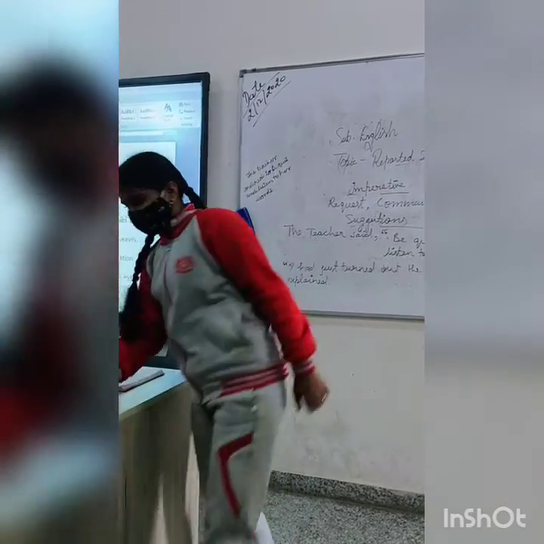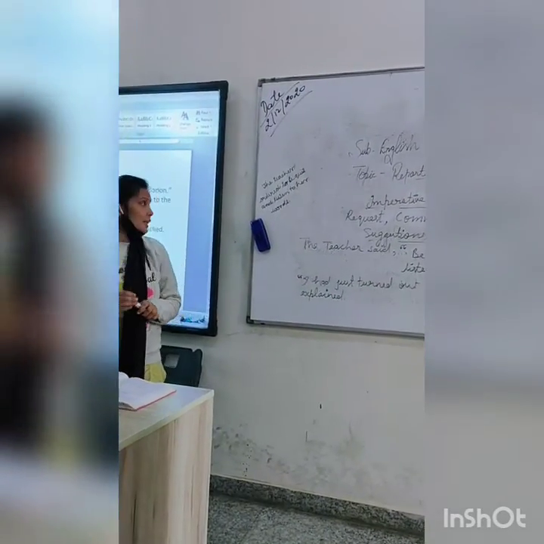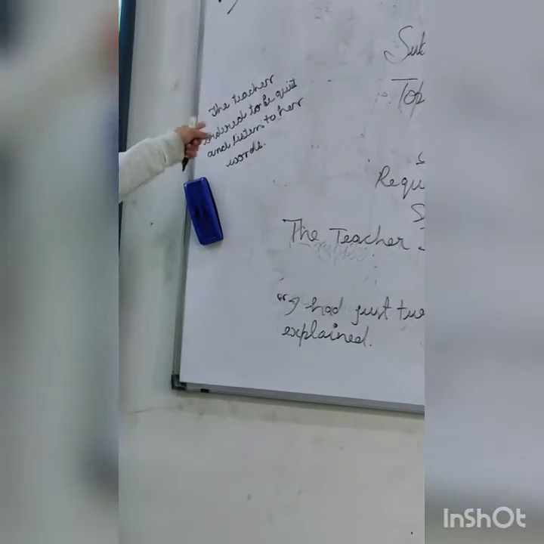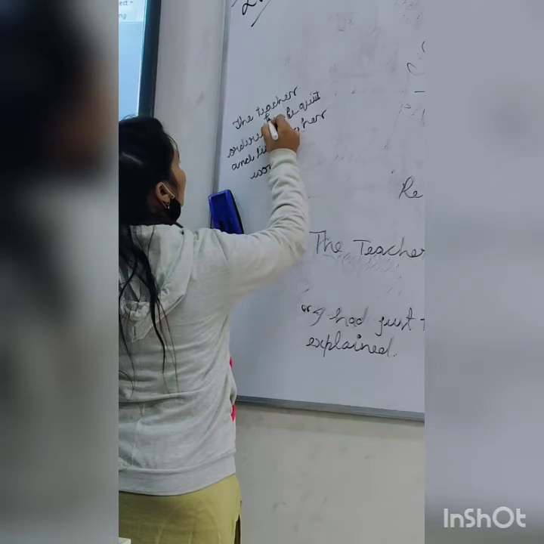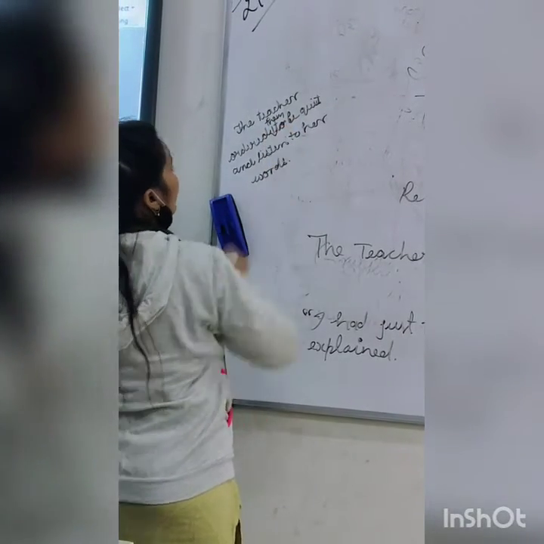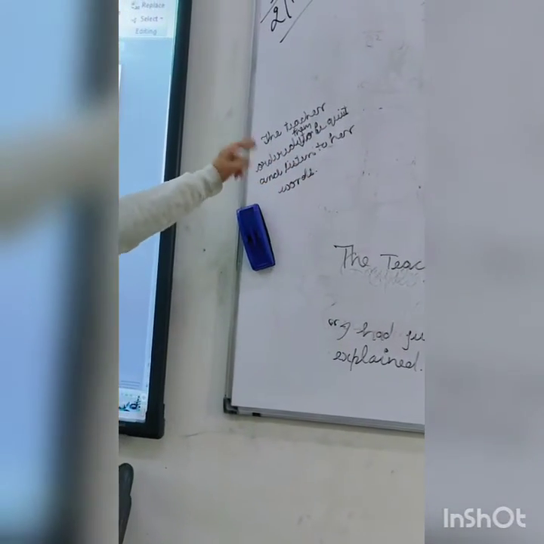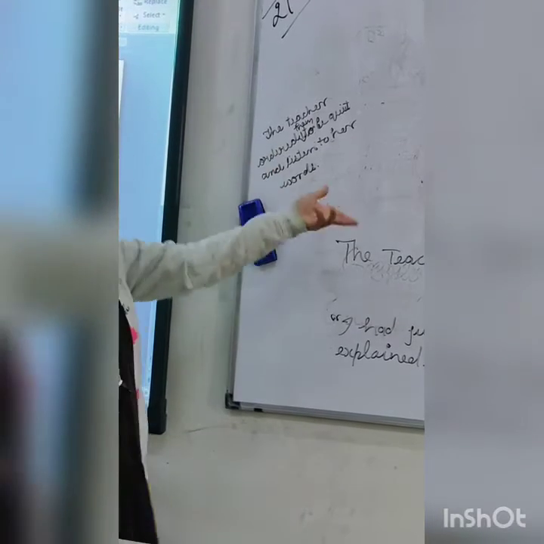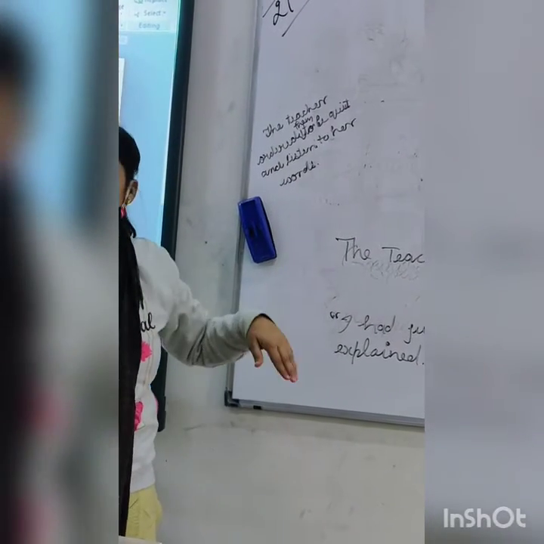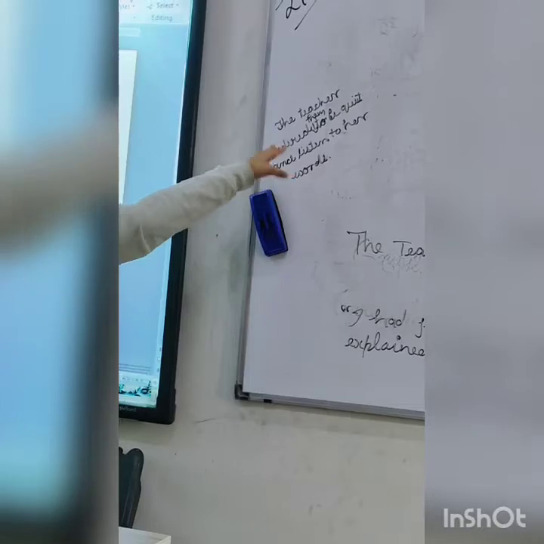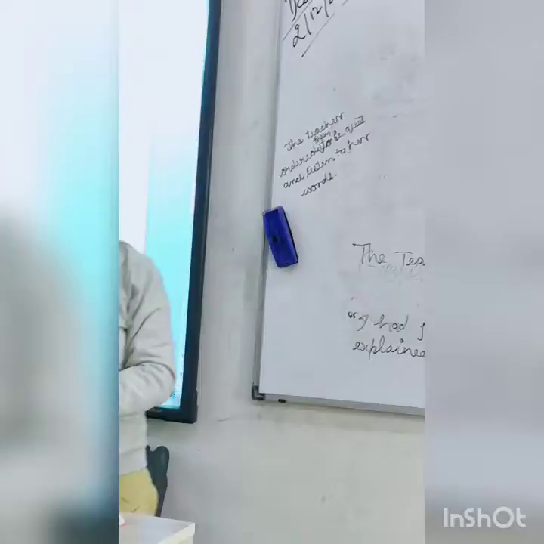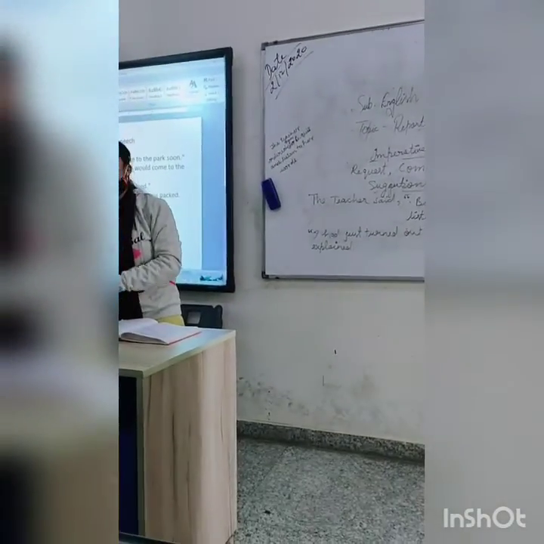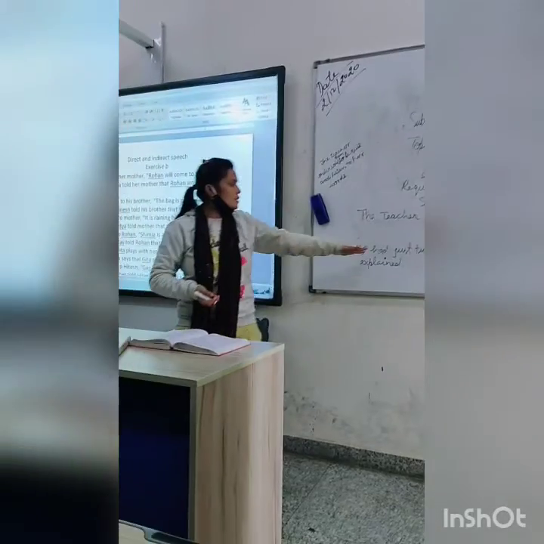Yes, everyone. Did you get this? Yes. She has written a correct answer. The teacher ordered to be quiet and listen to her words, but it should be ordered them. Okay, ordered them. Clear? So, them also you have to mention, because to whom did the teacher order? Right? So, the teacher ordered them to be quiet and listen to her words. Her refers to teacher here. Is it clear to everyone? Clear? Okay. Change the second one.